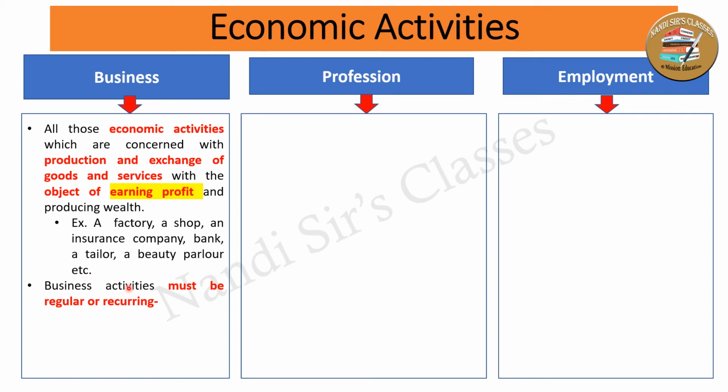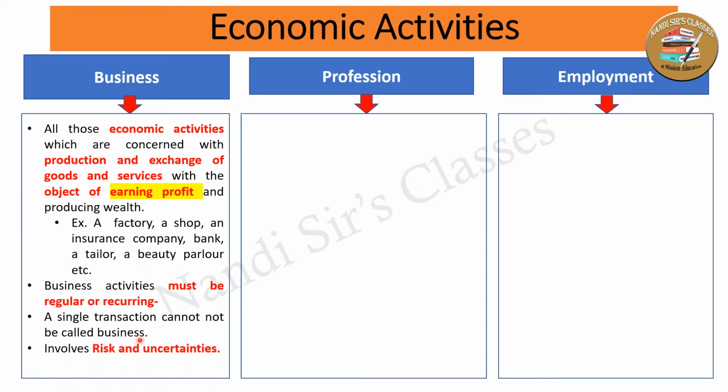Using the same example, if I buy two-wheelers and sell them on a continuous, regular basis, I can say I'm doing a business of buying bikes and selling bikes, or buying second-hand bikes and selling them to customers. It can be a business, but a single transaction generating profit cannot be termed business activities. Just remember, a single transaction cannot be called business.